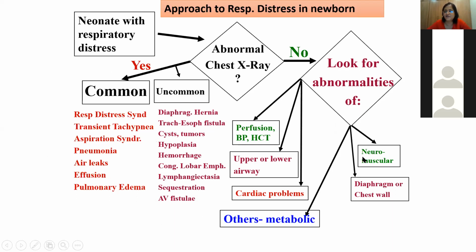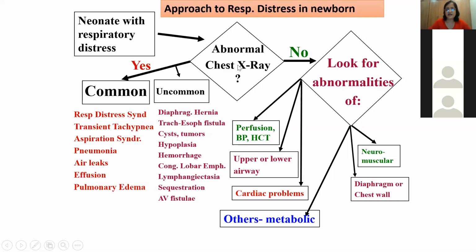Look for abnormality of neuromuscular origin. It may be a diaphragmatic or chest wall problem. It may be some cardiac problems with a normal heart shadow. It may be some airway anomalies. And of course the others, out of which I said metabolic, polycythemia, and so on. You should also check for the perfusion, BP, and hematocrit. As I said, polycythemia, often we get a baby with polycythemia having RDS.